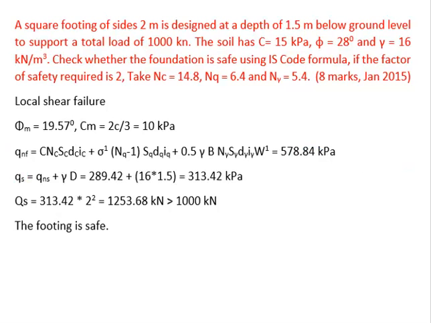And another example is a square footing of sides 2 meter designed at a depth of 1.5 meter below ground level to support a total load of 1000 kN. The soil has C equal to 15 kPa, phi equal to 28 degrees and gamma equal to 16 kN per meter cube. Check whether the foundation is safe or not using the IS code formula. If the factor of safety required is 3, take NC equal to 14.8, NQ equal to 6.4 and N gamma equal to 5.4. So this is also a local shear failure case where we have to find the C dash and phi dash values, which are equal to 2/3 C and tan inverse of 2/3 of tan phi.